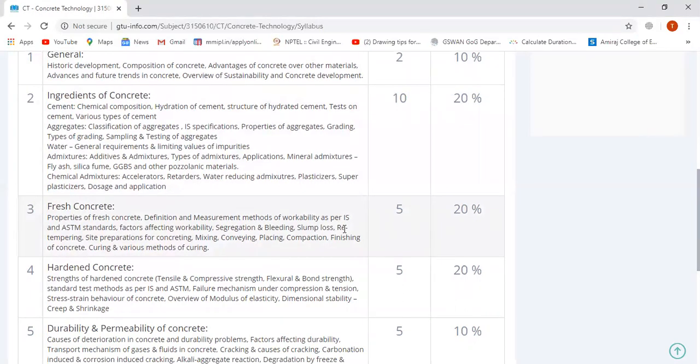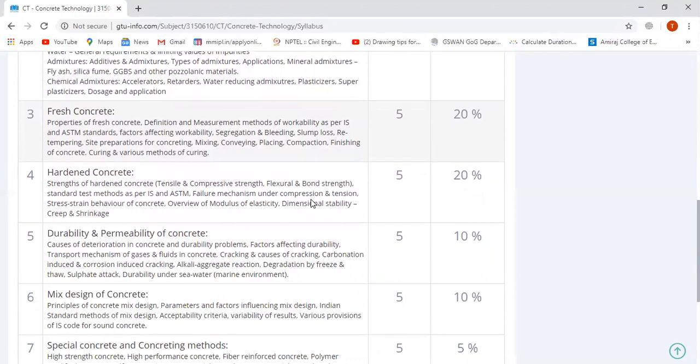Additive and admixture types, admixture applications, mineral admixtures, fly ash, silica fume, GGBS, and other pozzolanic materials, and chemical admixtures: accelerator, retarder, water reducing admixture, plasticizer, superplasticizer, and dosage and its applications with different types of concrete to give concrete some specifications.